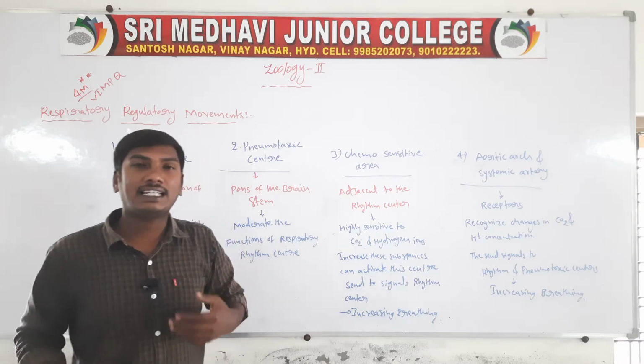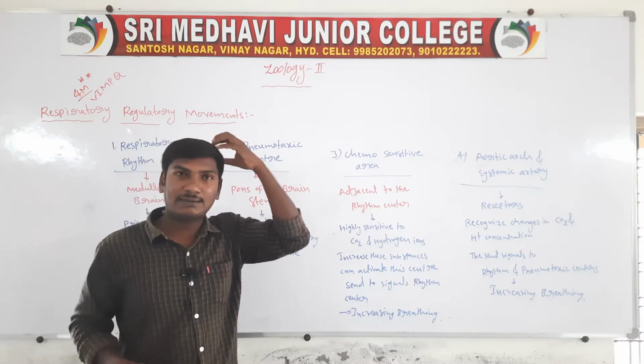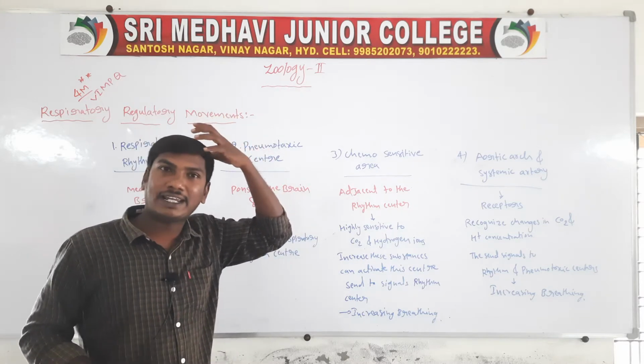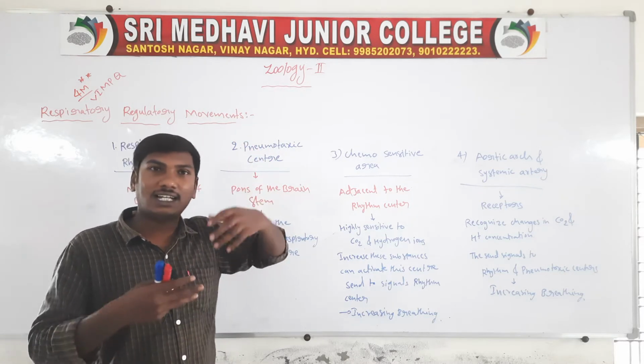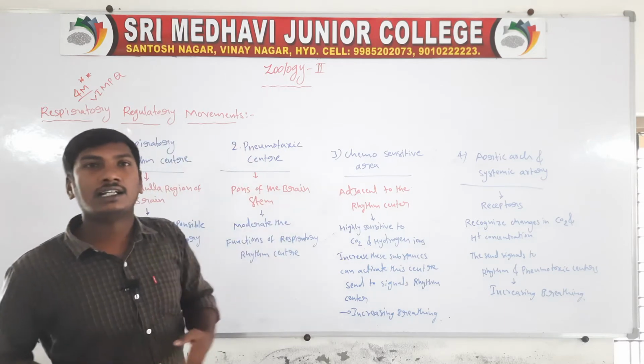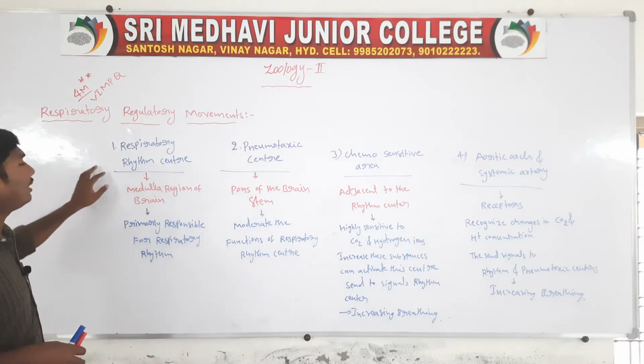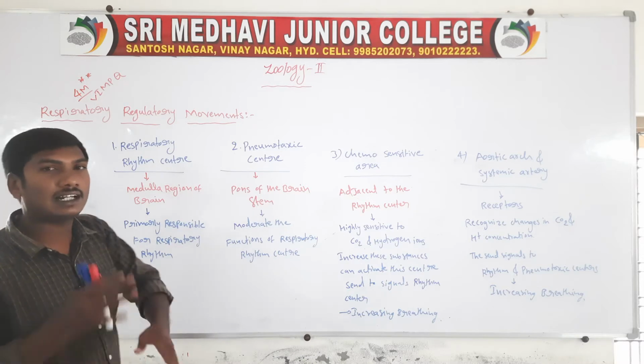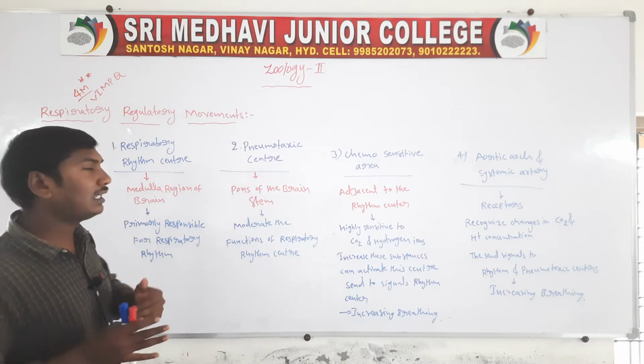The respiration and the respiratory system are regulated by the nervous system. Nervous system means brain, spinal cord, neurons. They are controlled by four rhythm centers, four areas.